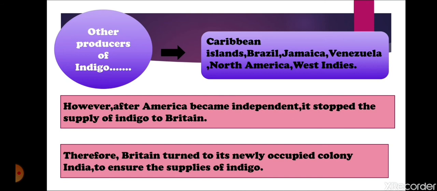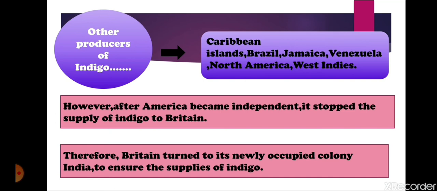Now, there were some more places that used to produce indigo: the Caribbean islands, Brazil, Jamaica, Venezuela, North America and West Indies. But as America gained its independence from Britain, it stopped the supply of indigo to European countries.